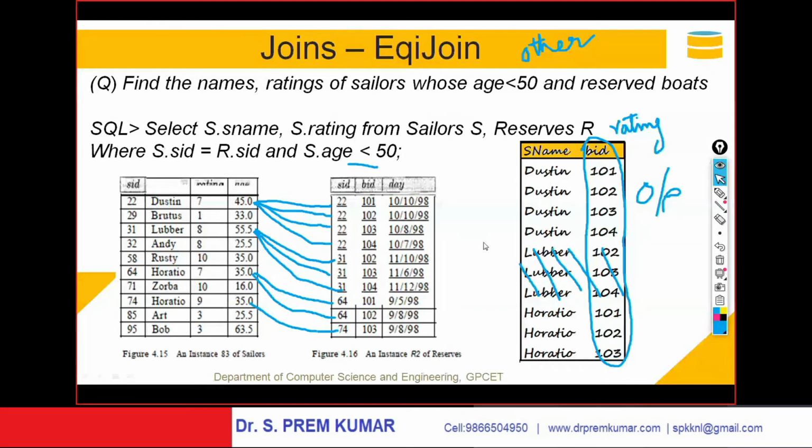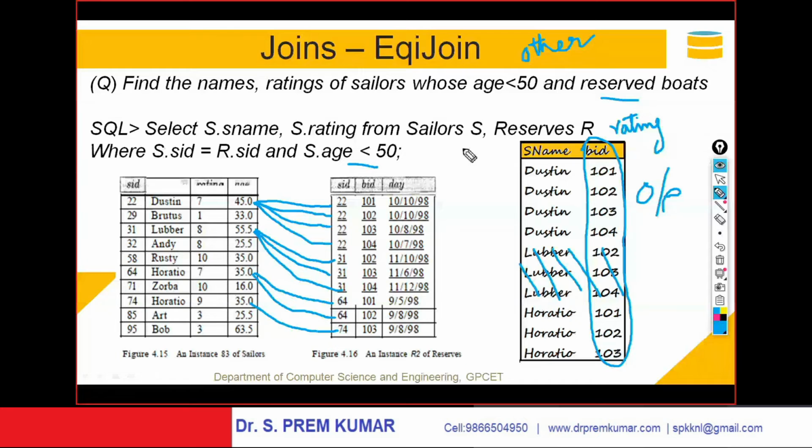Sir, we are selecting S.name and rating from sailors, no sir? Should we also write reserves? Yeah, from reserves, because who reserved the boats? They should have reserved the boats. So from the reservation table only we will know who reserved the boats.